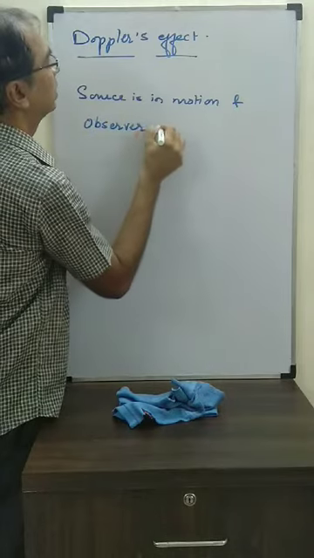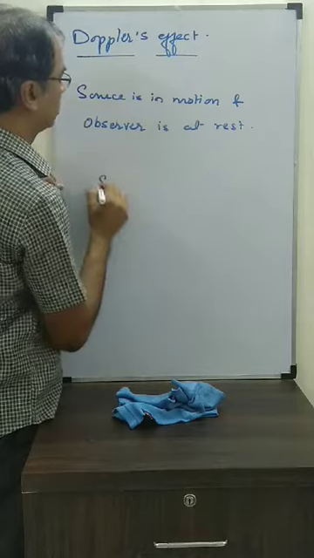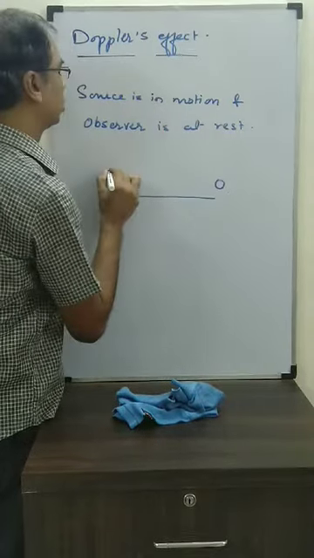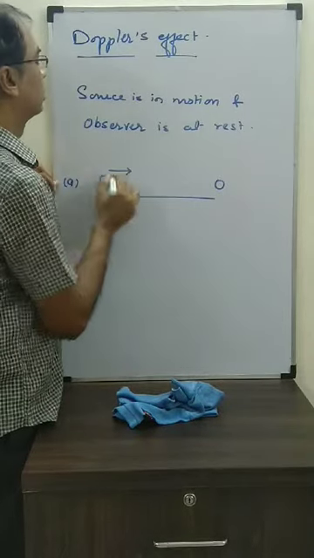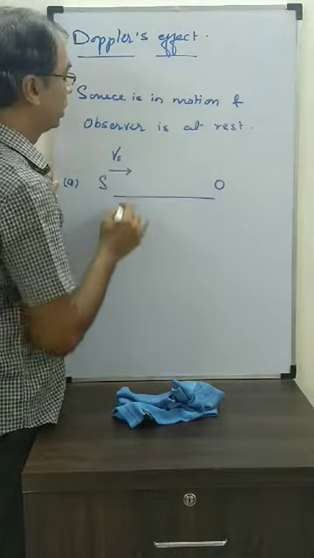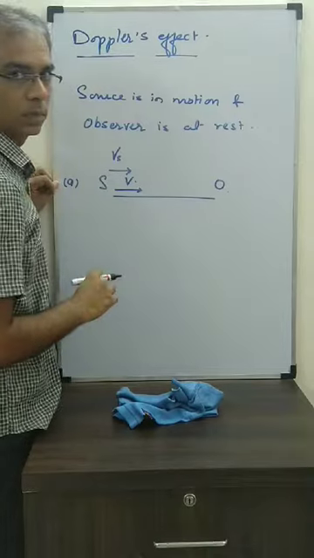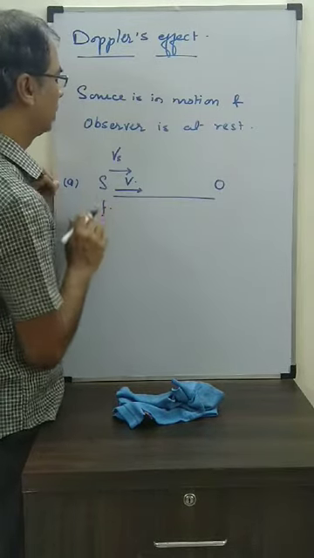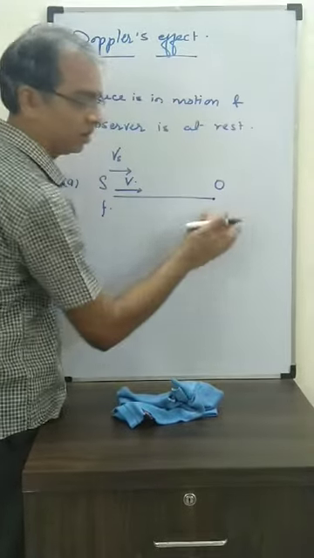The source is here, the observer is here, and the source is moving towards the observer. Its speed is Vs, the speed of sound is V, and the frequency the source produces is F. Now, how much is the frequency received by the observer?